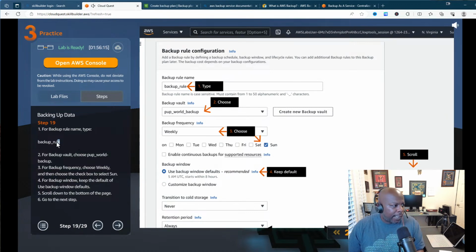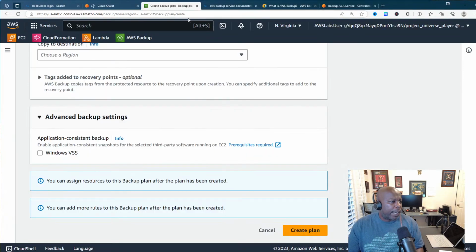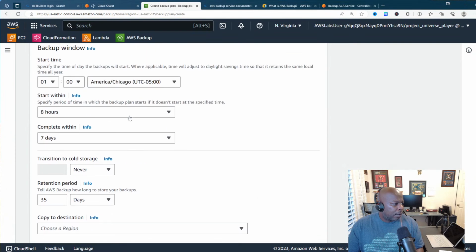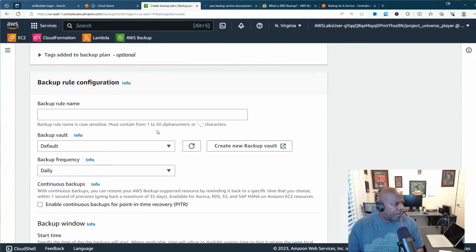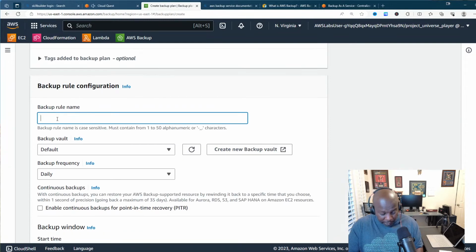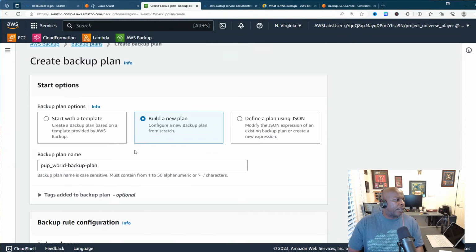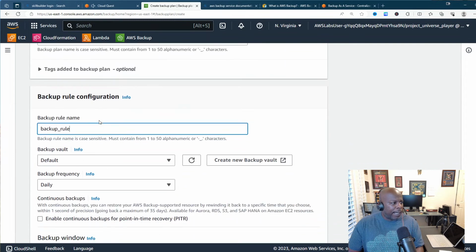So now let me get started with this backup rule. Let me copy and paste this real quick. Come down. Then let me copy and paste it from here. All right, cool. So creating our backup plan. Okay, backup rule configuration. All right, cool, to make sure nothing else changed. Okay, build new plan, backup plan.